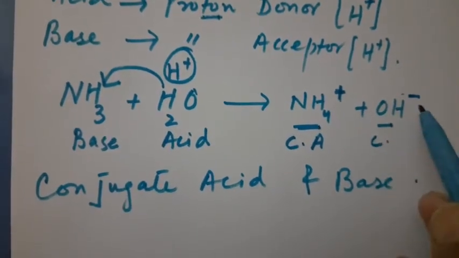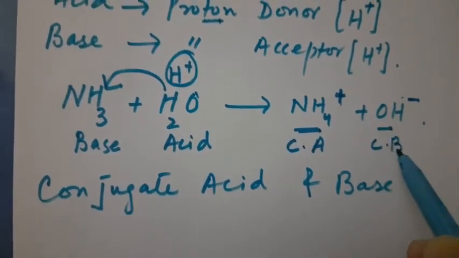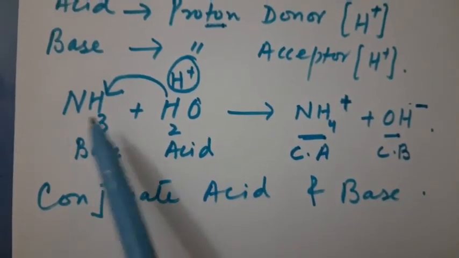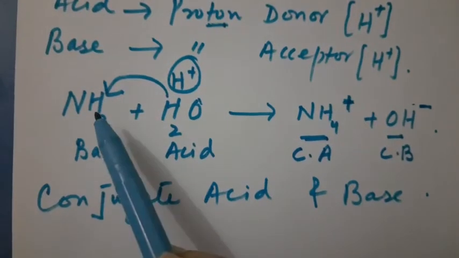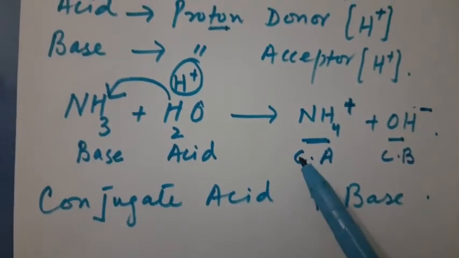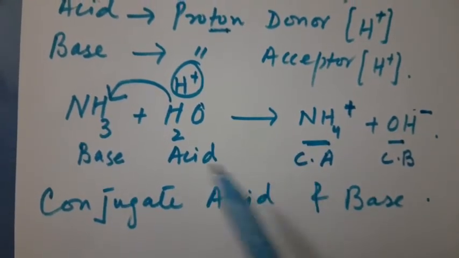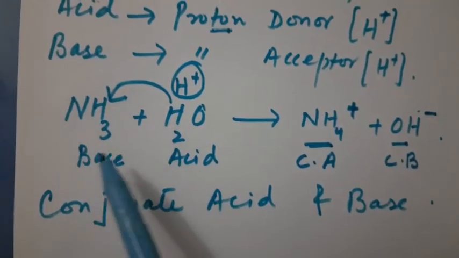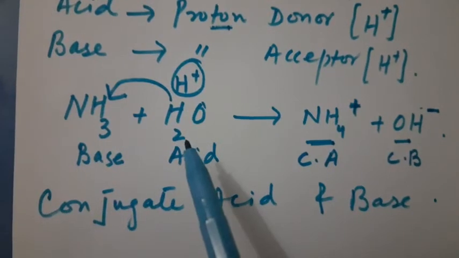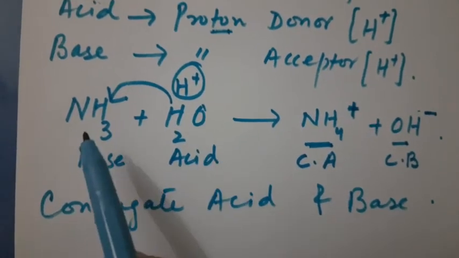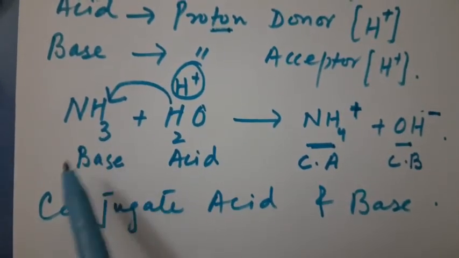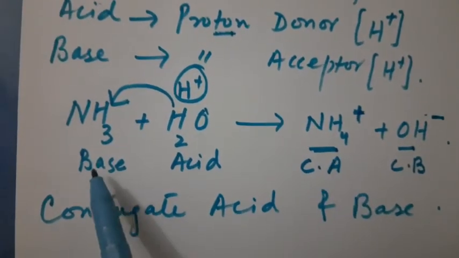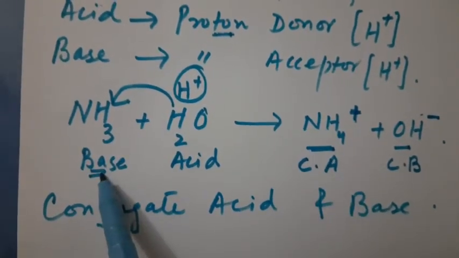Similarly, the OH- ion is the conjugate base of this acid. Simply, this base has been converted into an acid, right? By taking a proton. First it is itself a base, but when it receives the proton, it converts into an acid. So we call it what? The conjugate acid of this base.